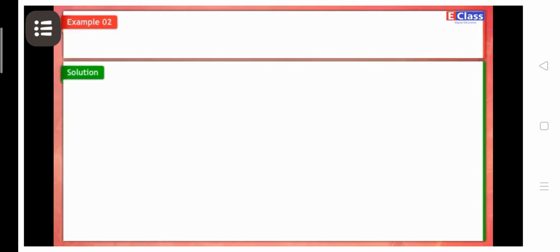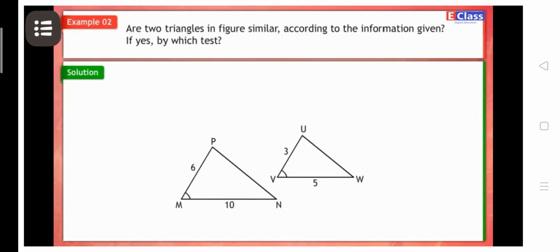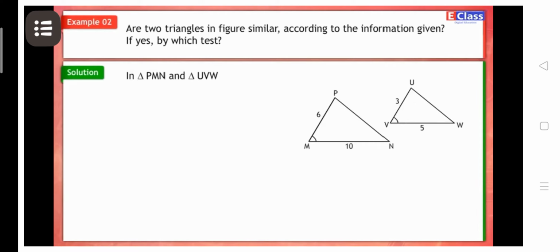Example 2. Are the two triangles in the figure similar according to the information given? If yes, by which test? Solution. In triangle PMN and triangle UVW, PM upon UV is equal to 6 upon 3 is equal to 2 upon 1.